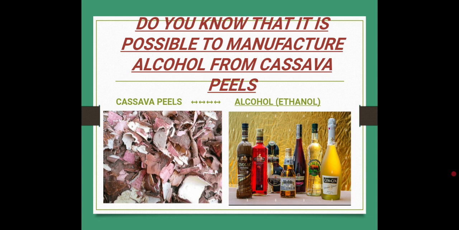We made a research, and we got to know that we can make alcohol from cassava peels, the normal peels that you get after peeling the cassava. Some people were just throwing them away, not knowing that they can get much money from them.